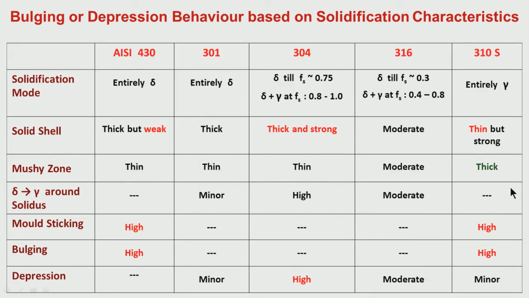So now let us go to stainless steel. What I have talked about is basically the plain carbon or the low alloy steels. I have told you around 0.1% carbon we have depression tendency. For very low carbon or very high carbon we have mold sticking and bulging tendency. When it comes out of the mold, there will be bulging because of either a soft shell for very low carbon, or a relatively thin shell for high carbon.